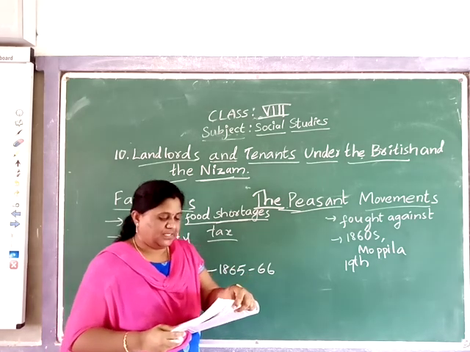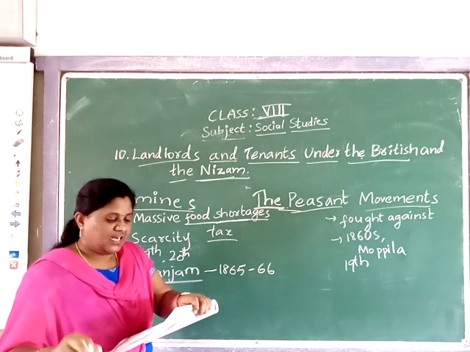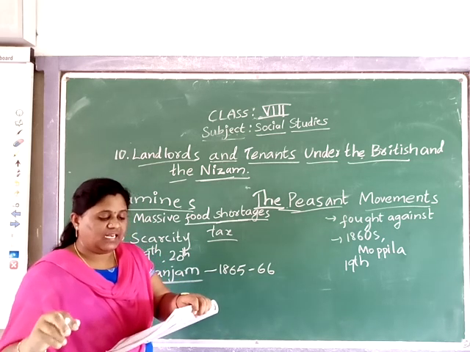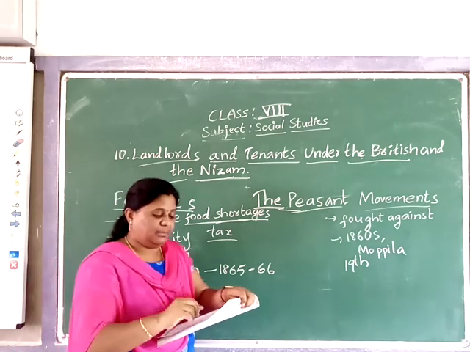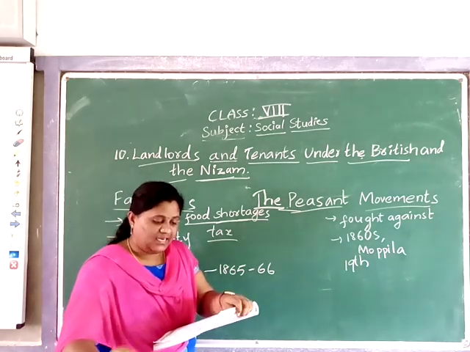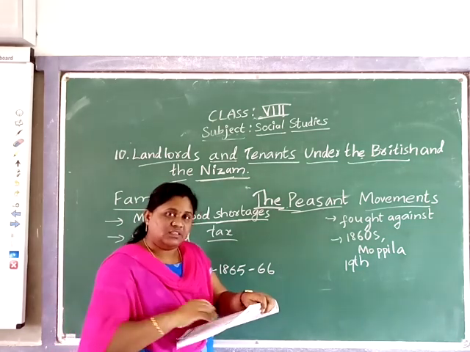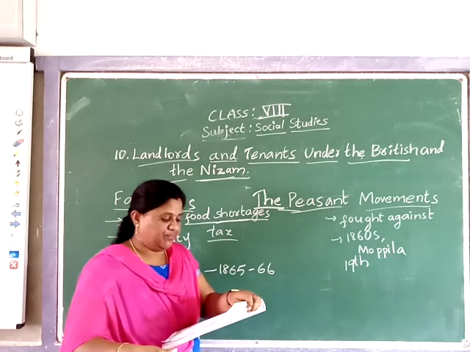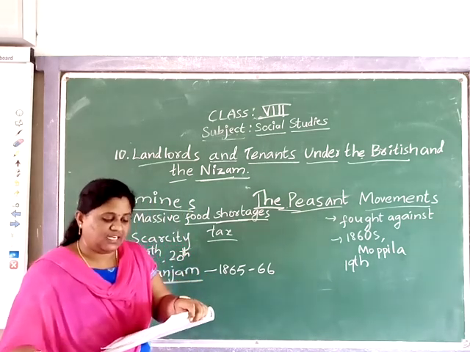We saw that the peasants were deeply troubled by high land revenue rates. Yes, because they kept the land revenue rates high. Also the oppression by the landlords and money lenders.